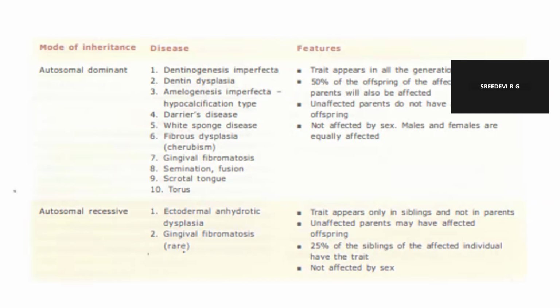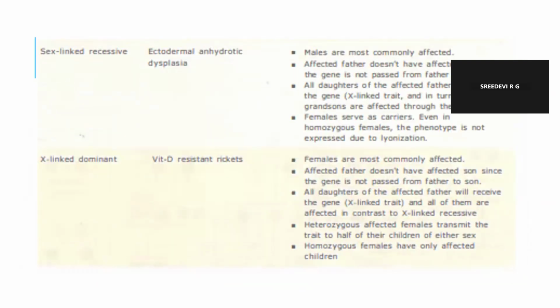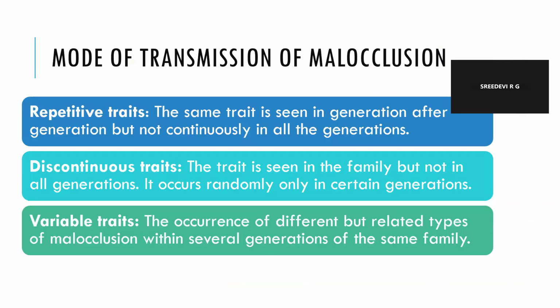Now, this is a slide showing the modes of inheritance, comprising autosomal dominant and autosomal recessive, including the diseases and features. Autosomal dominant diseases would be dentinogenesis imperfecta, dentin dysplasia, amelogenesis imperfecta, Darier's disease, white sponge nevus, to name a few. Autosomal recessive includes ectodermal anhidrotic dysplasia and gingival fibromatosis. Sex-linked recessive includes ectodermal anhidrotic dysplasia again. X-linked dominant includes vitamin D resistant rickets.